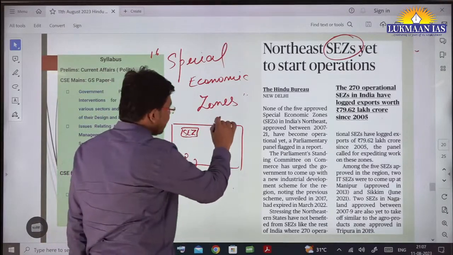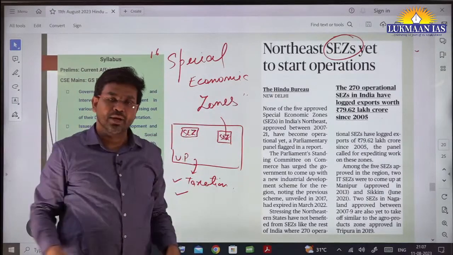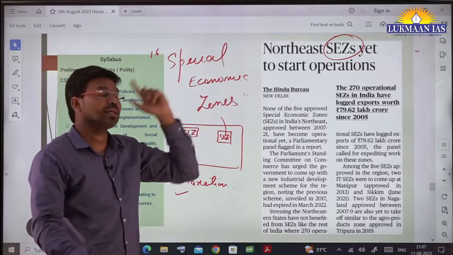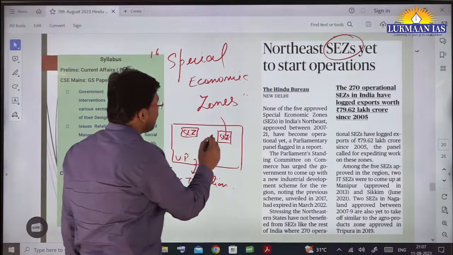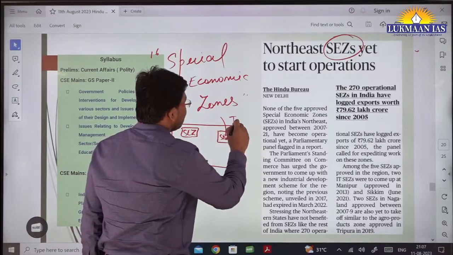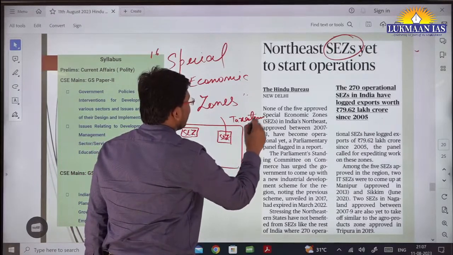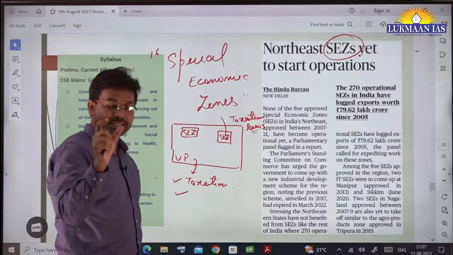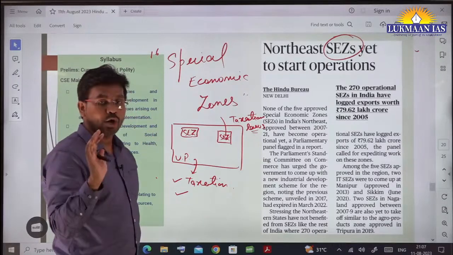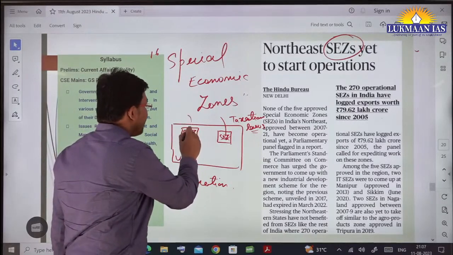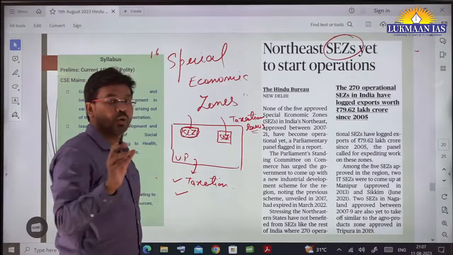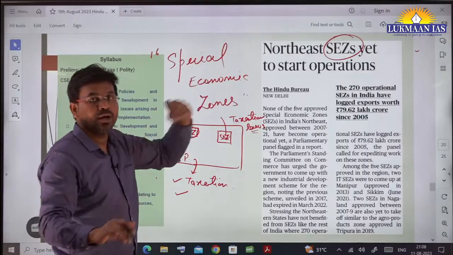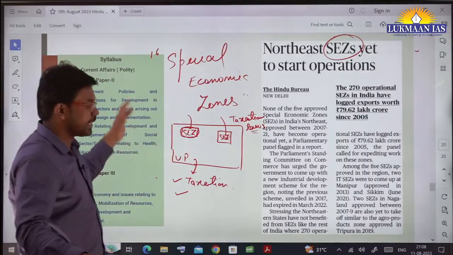Inside the special economic zone, which is a territorial area, the businesses who are making components for exporting to other countries will be given tax rebates. So here the taxation laws will be different. There will be rebates on taxation, and lesser charges on electricity consumption. A lot of benefits are given to these businesses. Why? So that they can produce the goods at a much lower input cost, so that they can sell these goods in the international market through export import business. So they'll be exporting these things.